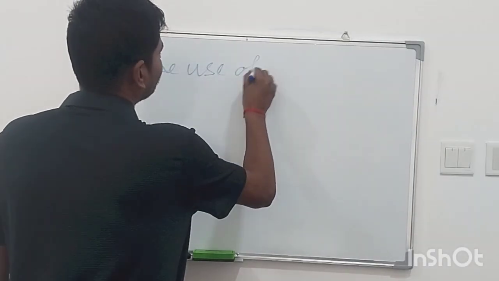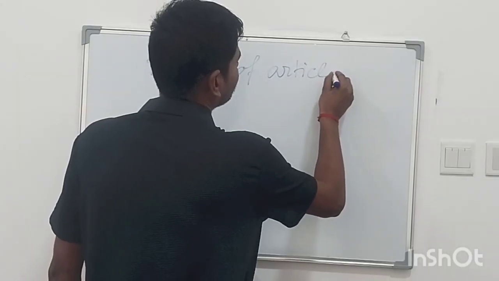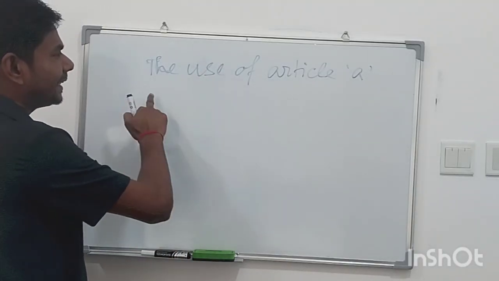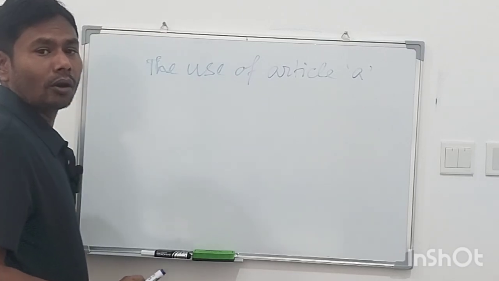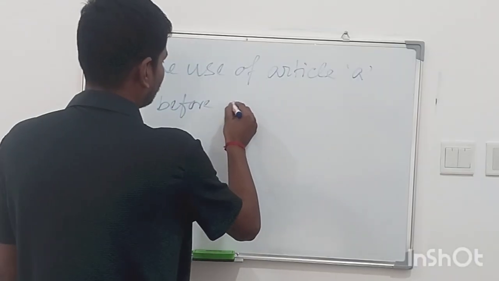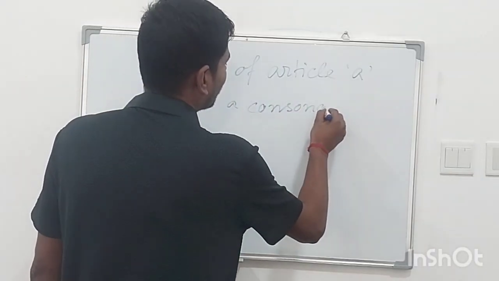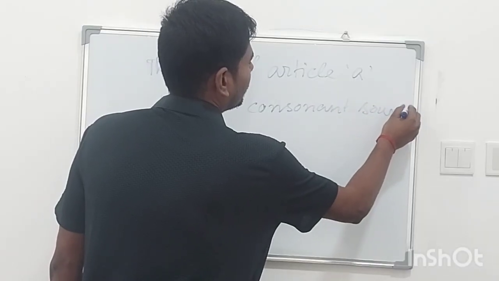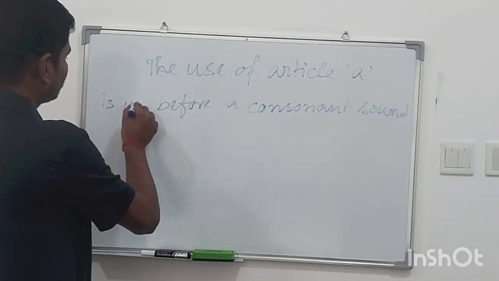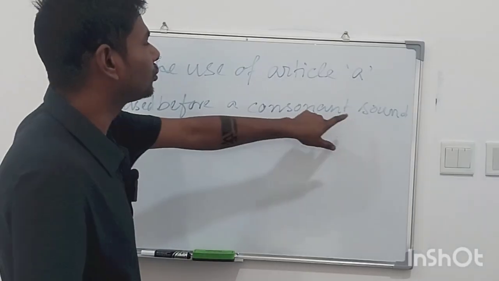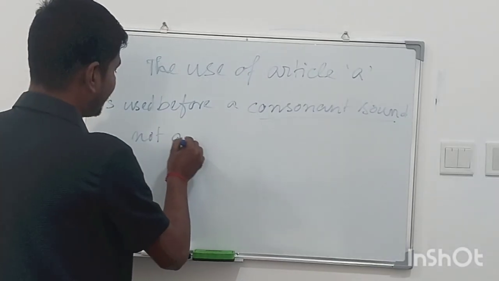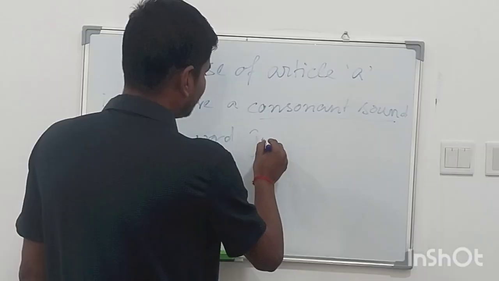Article a is used generally before a consonant sound, not a word just starting with a consonant.